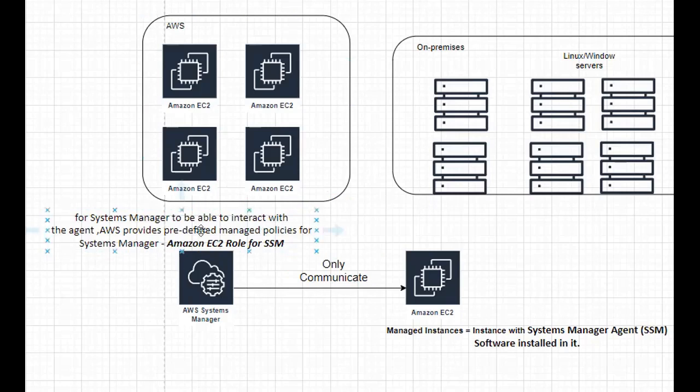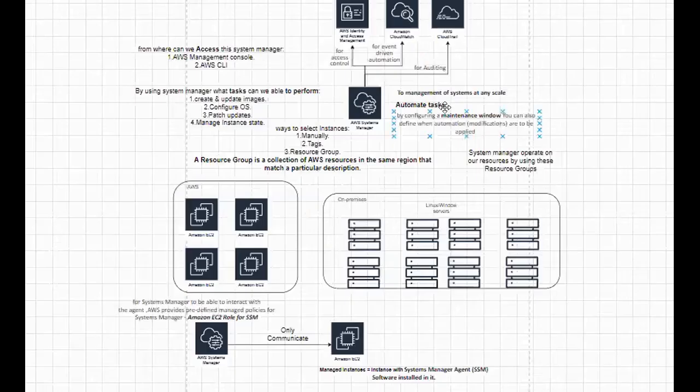By attaching this policy, then only this System Manager can communicate or interact with this EC2 instance, and within this EC2 instance, it can interact with the agent. What is the SSM agent that we installed in it? Then it can perform whatever operations, tasks, or queries that we are performing by using this System Manager. So this is the theory about System Manager.